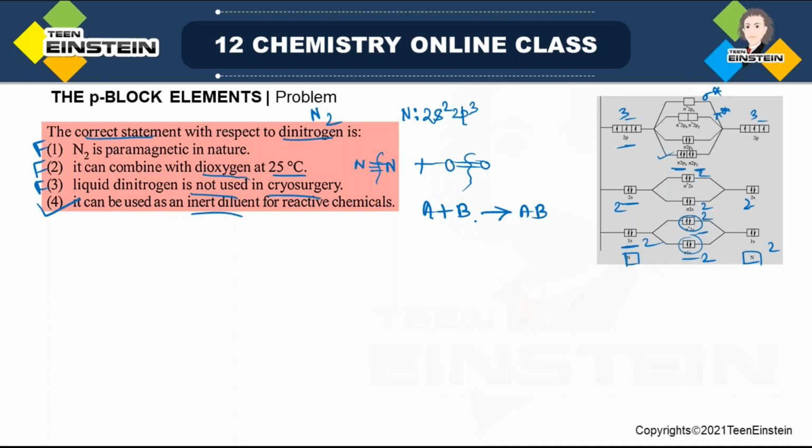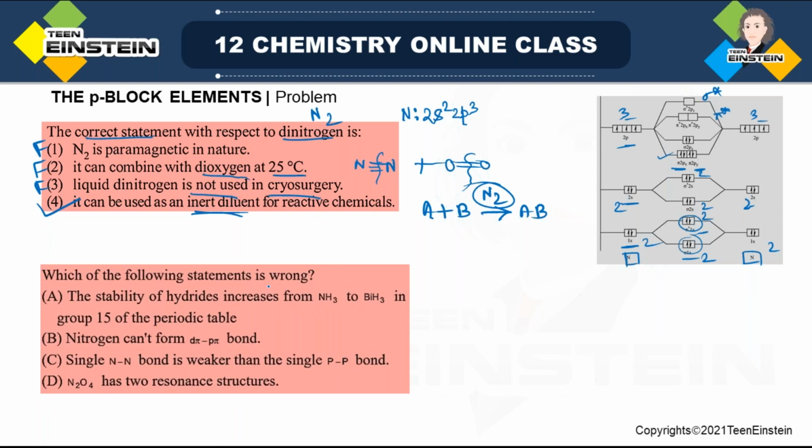So the oxygen environment, that is air, must be replaced by nitrogen, so that there is only nitrogen atmosphere, and nitrogen is inert. It will not react with A or B. So that is why it is inert diluent. It is not just diluent, it is inert diluent, because it is not itself taking part in the reaction. So the last statement, that is actually correct, which is related to nitrogen gas.